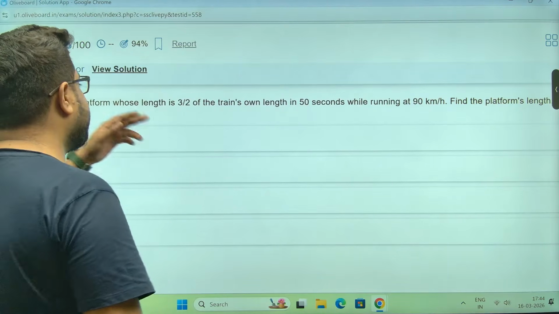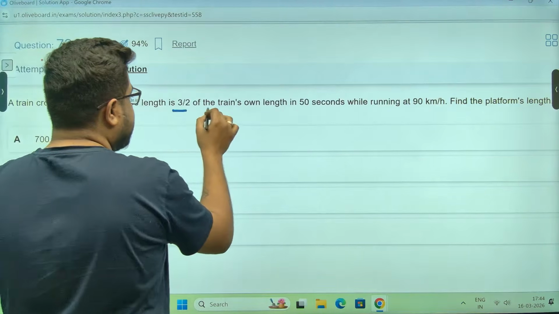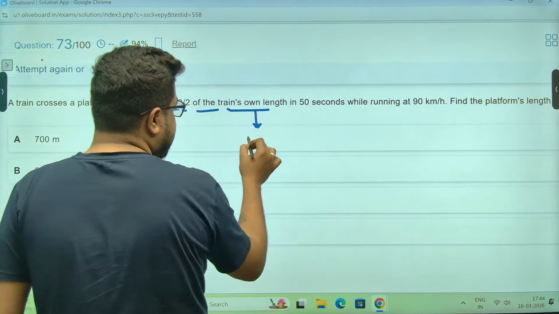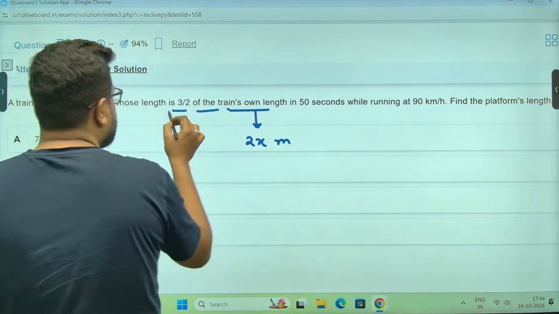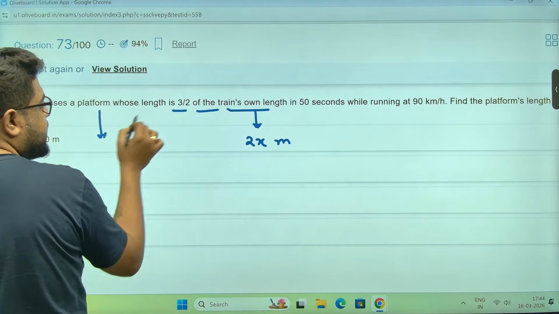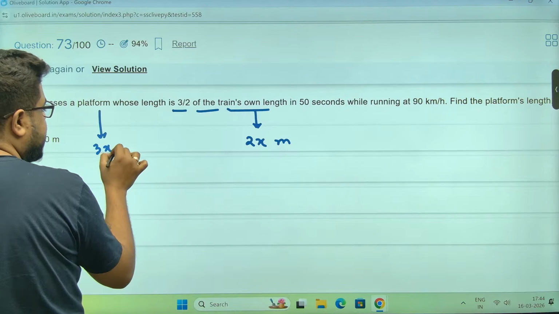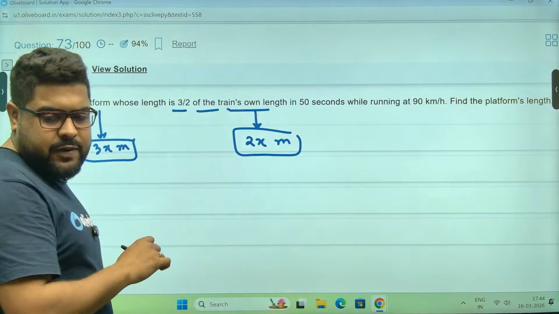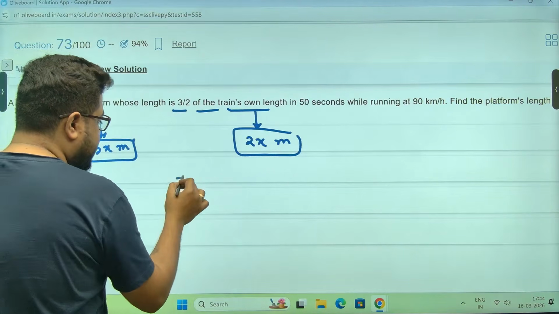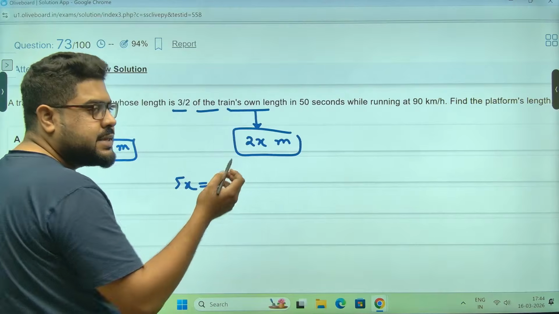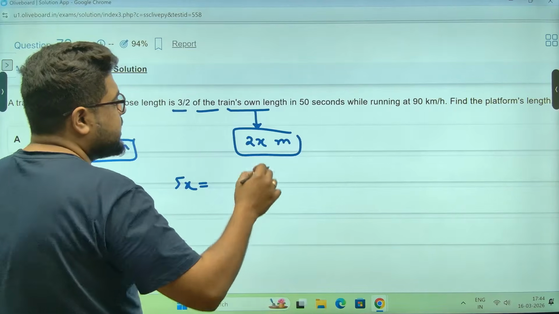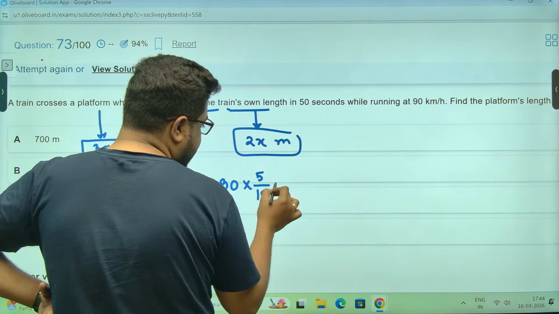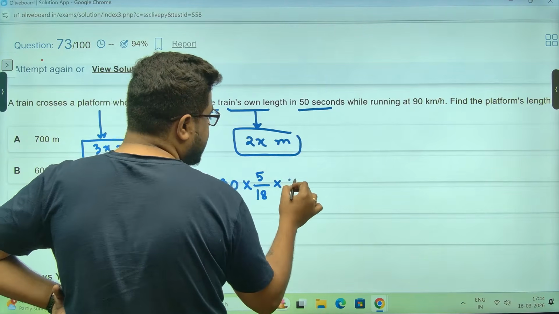A train crosses a platform whose length is 3 by 2 times the train's own length. If I am taking the train's length as 2x meters, then the platform length is 3 by 2 times, meaning 3x meters. So in order to cross the platform, the distance it needs to cover is 5x. Distance is speed into time. Speed is 90 kmph. Convert this by multiplying 5 by 18, into time, which is 50.